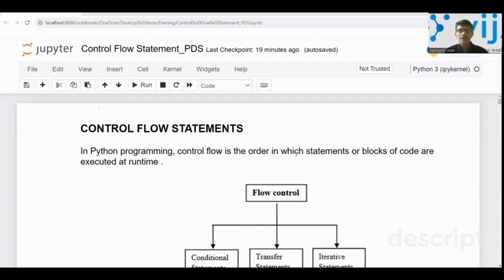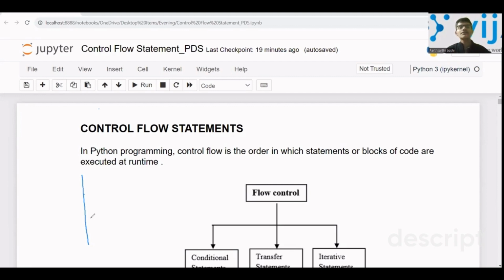So control flow is the order in which statements or blocks of code are executed at runtime. Now suppose I want a block of code, meaning some statements, to be executed only when a certain condition is met, or I want to execute a block of code several times. This is how I am changing the flow of control, right?